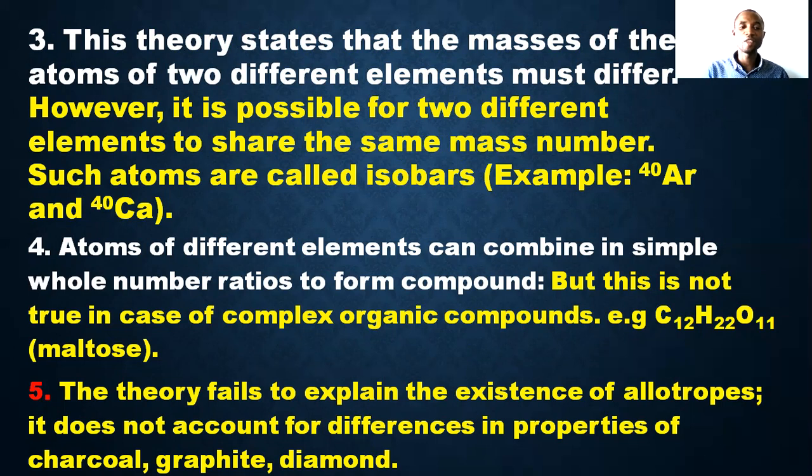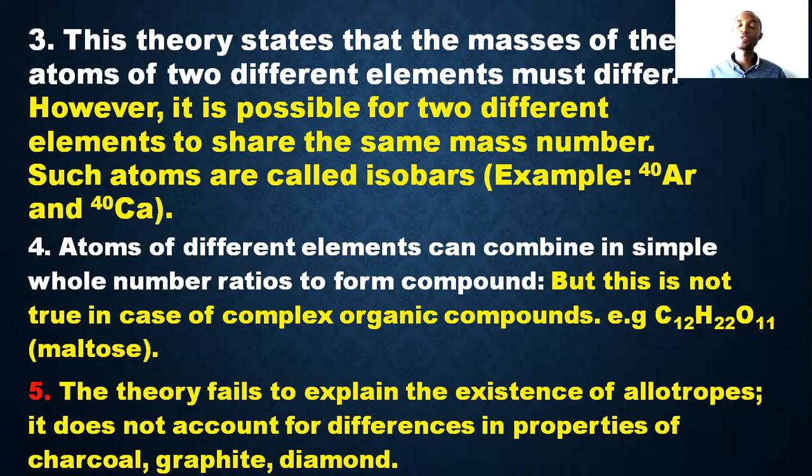Then number 4: the theory said that atoms of different elements combine in simple whole number ratios to form compounds. But this is not true in all cases of complex organic compounds.